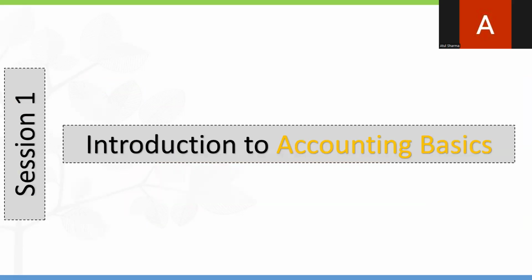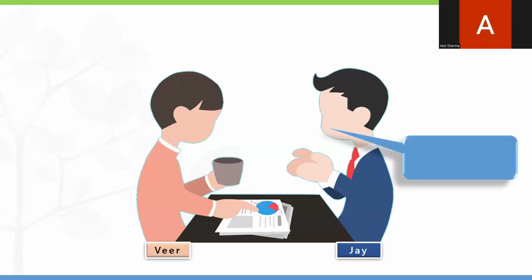Okay. So basic accounting, we already understand like what are the basic accountings, but Mr. J explains here what is accounting. So Mr. J is asking, please explain to me about the accounting term. What is accounting? So Veer is the accountant. So he is talking about like what is accounting.